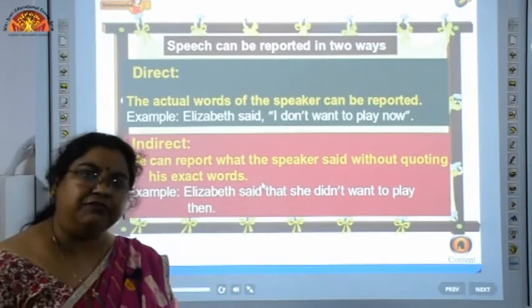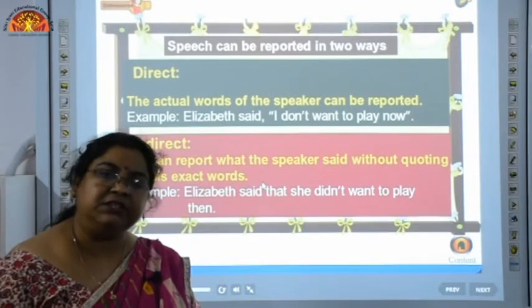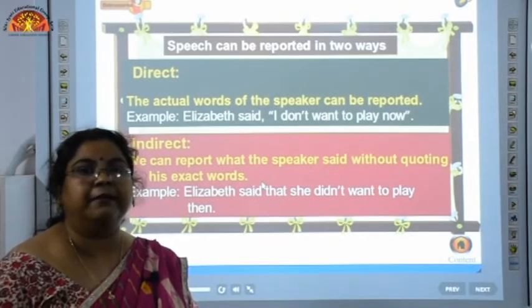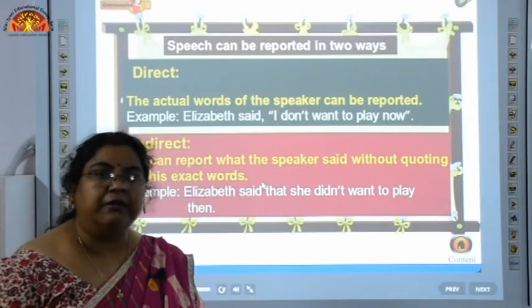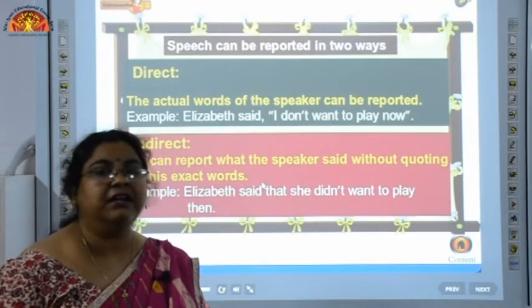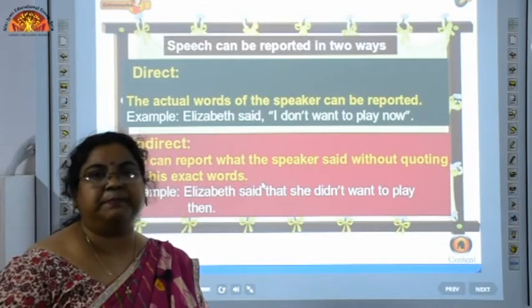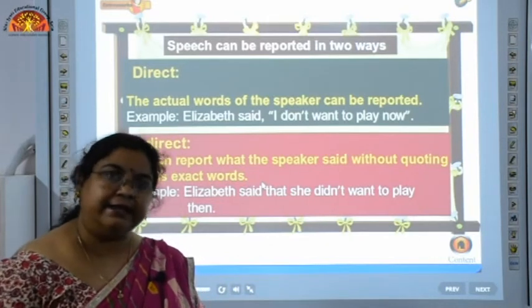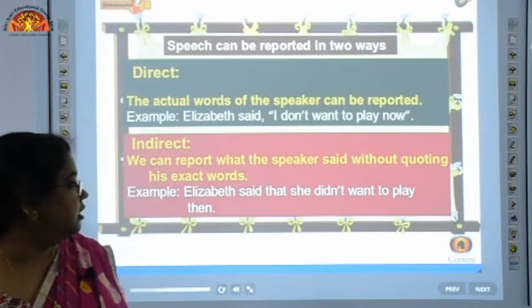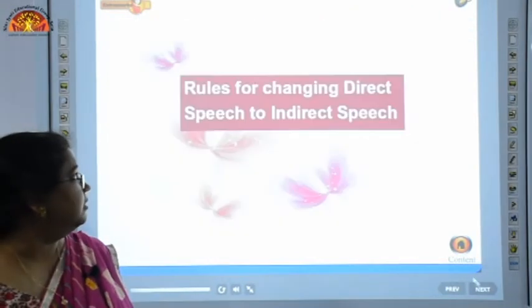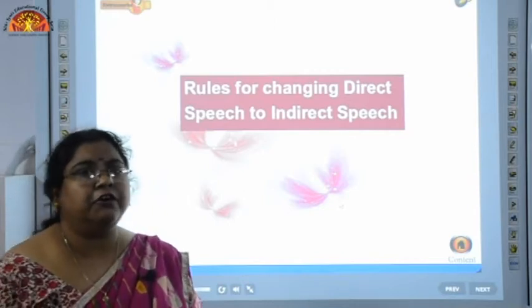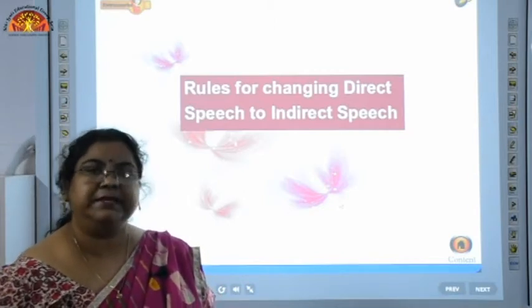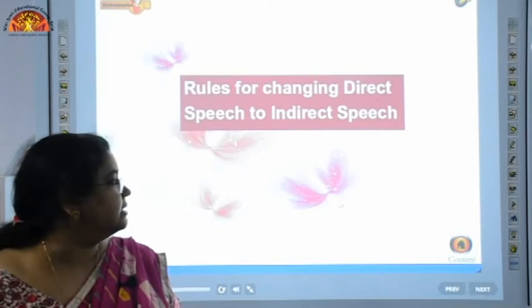So the exact words said by the first person are not quoted, they are changed, and without changing the sense we are reframing the sentence and saying those aspects again in our indirect speech sentence. Now let us move further to look at the rules for how we change direct speech sentences to indirect speech sentences.